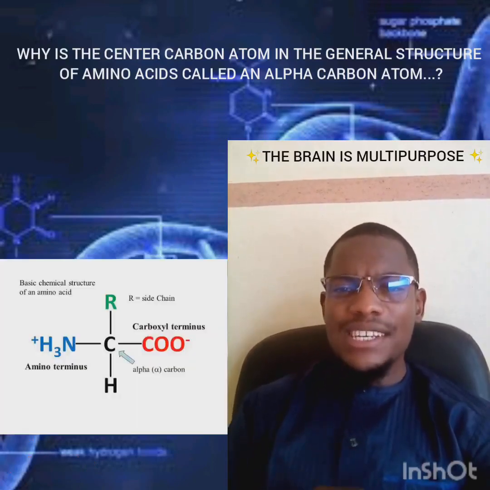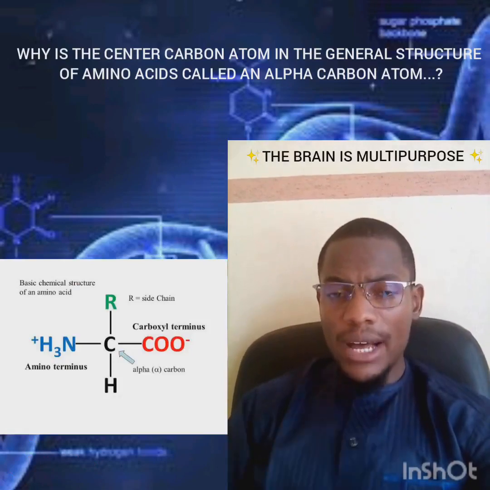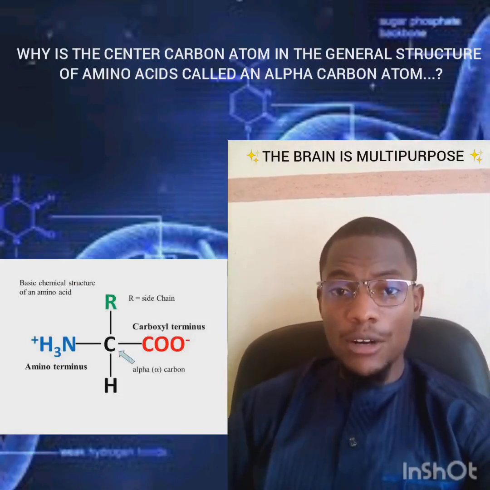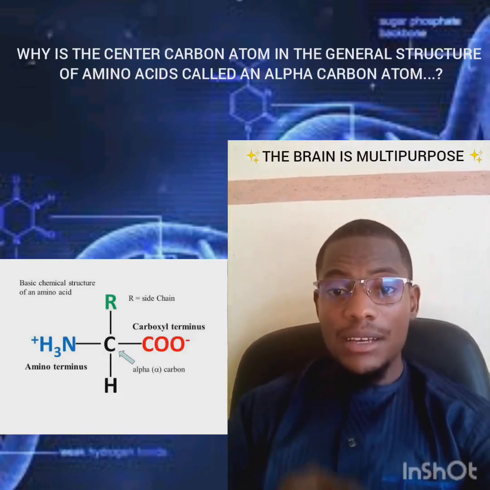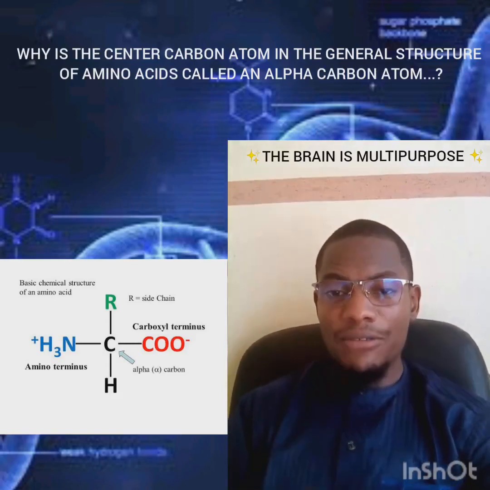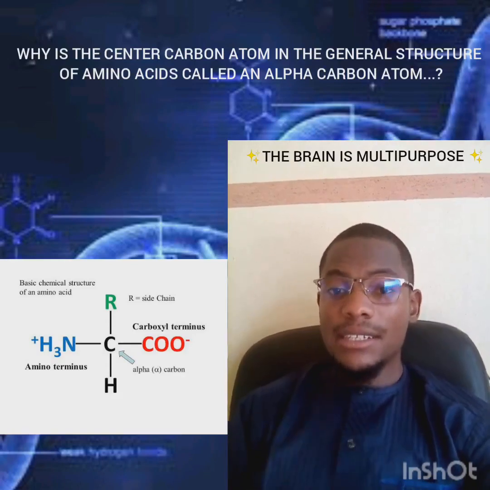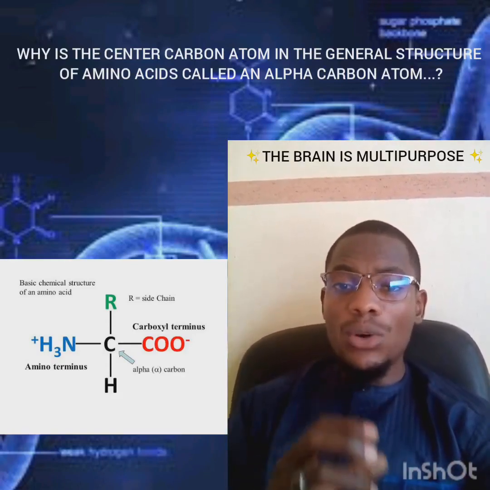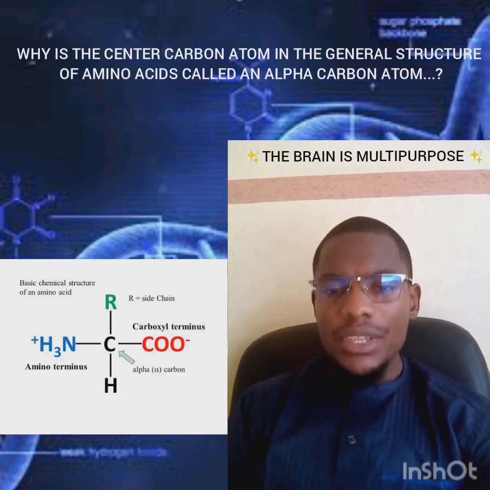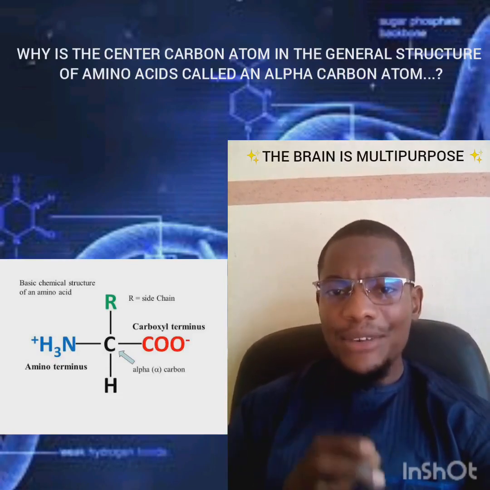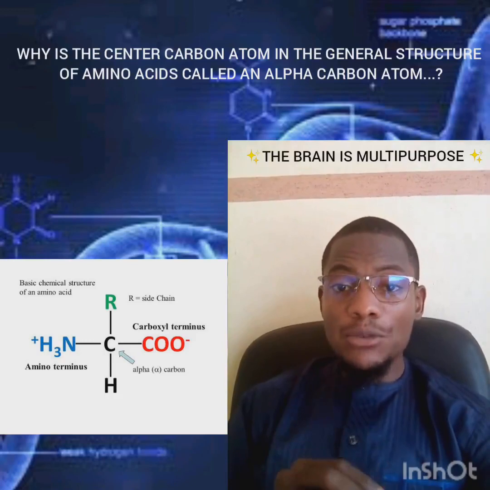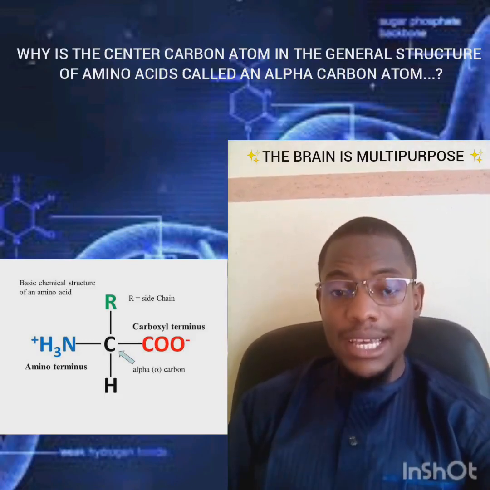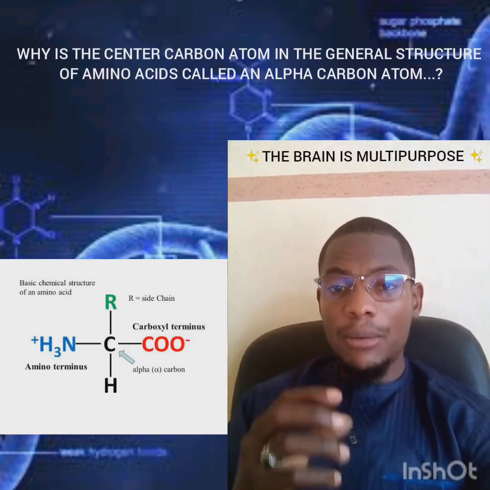But let's consider the general structure of the amino acid. In the general structure of the amino acid, we have the center carbon atom, and that center carbon atom is the carbon that is called an alpha carbon atom. And it is chiral. Why? It is because it is surrounded by four different substituents or groups. And from the field of chemistry, any carbon that is surrounded by four different substituents is said to be a chiral carbon atom.